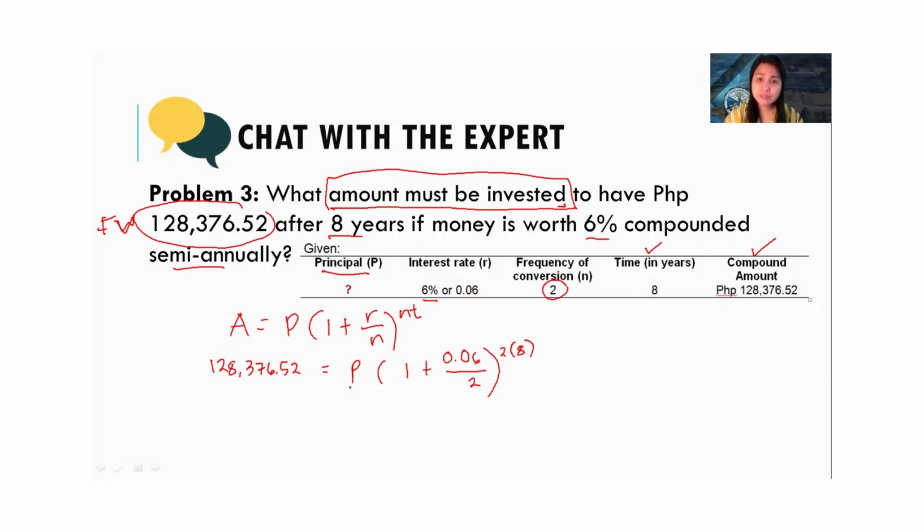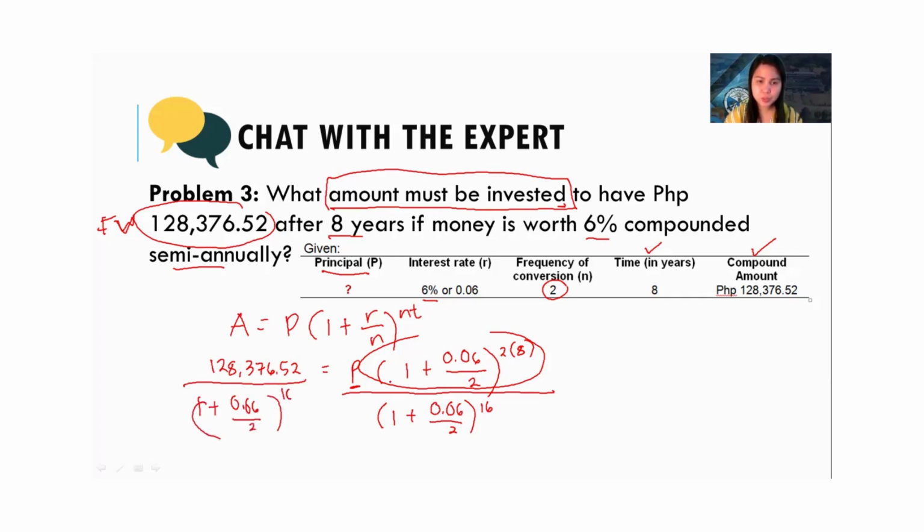In order to leave you with P, you can divide both sides by this number. So we divide it by this, also the other side. So we can now cancel this one.